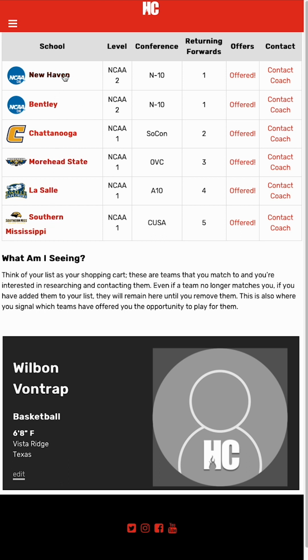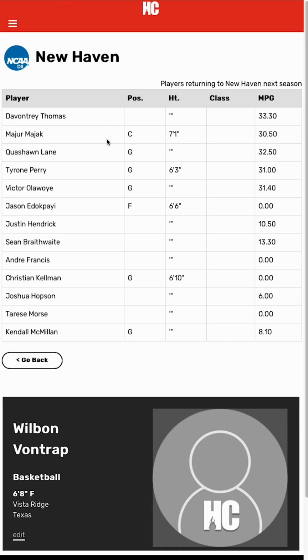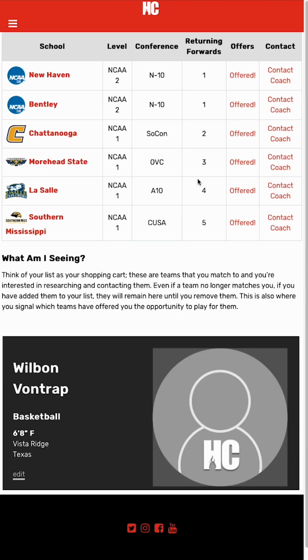The schools are here, so you can actually go look at their roster. In this case, because I'm graduating next year, what's important to me is to see what schools have players returning. So this is players that are returning. Essentially, for this first look, we've eliminated all the seniors because they're not returning. And for the players, we have data. We have their height in there. And then what's really important is their minutes per game. Are they getting in? Because that's really our goal here, is to help you get to a team where you can play. So that's what you'll be looking for, what kind of minutes they're getting.